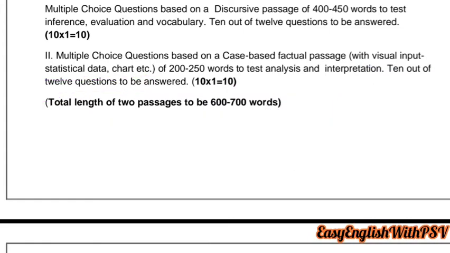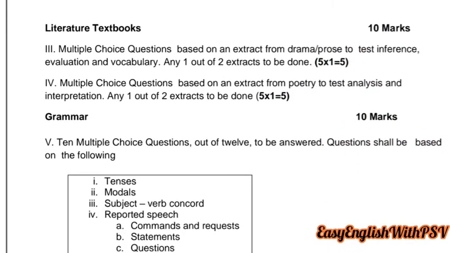Now come to the next question. The next section that comes, literature textbook. There will be MCQs from your textbook as well. And you know very well, you have two books to study. The first one Beehive and second one Moments. Question number 3. Multiple choice questions based on an extract from a drama, prose to test inference. From your prose, whether it can be from Beehive or from Moments. Any one out of two extracts to be done.